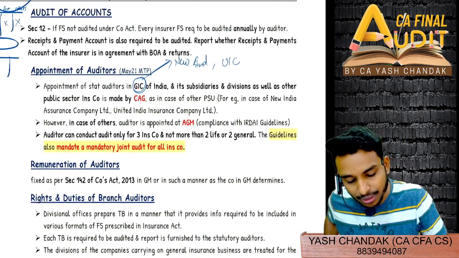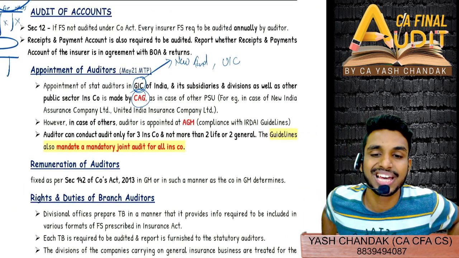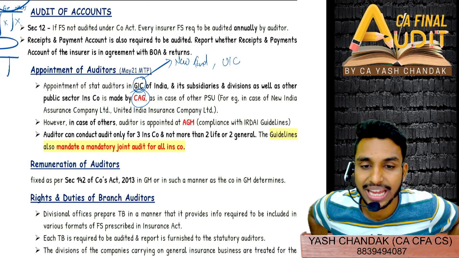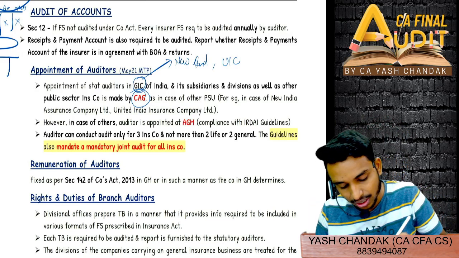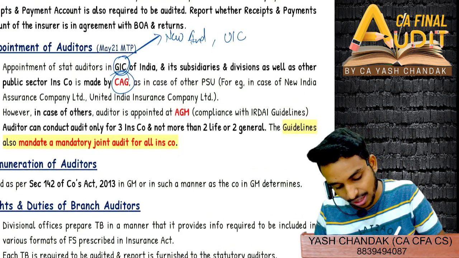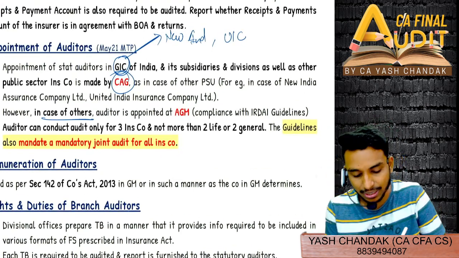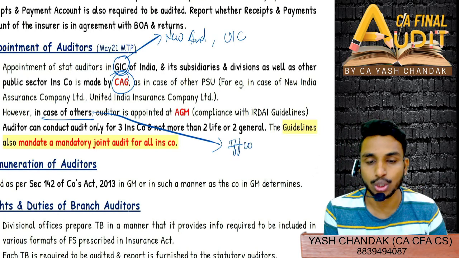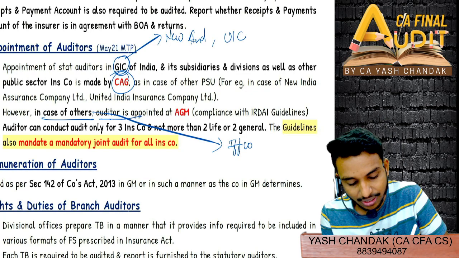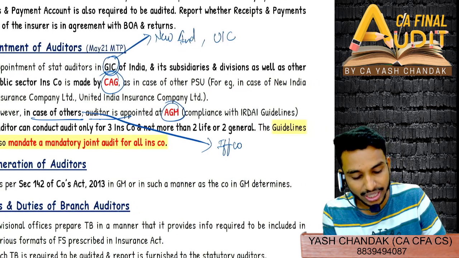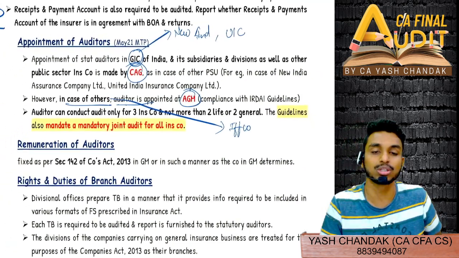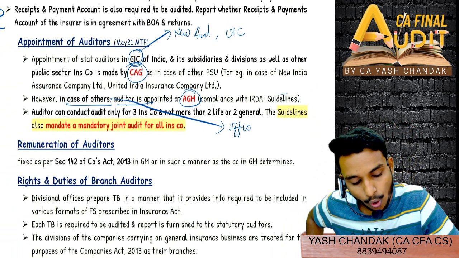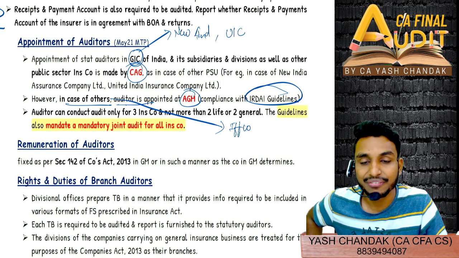So generally their appointment will be done by whom? CAG, because they are generally PSUs. The government shareholding is there, and therefore their appointment will be done by CAG. However, in case of other companies, like IFFCO Tokio or Bajaj Insurance, the auditors will be appointed normally like in companies, in the AGM, annual general meeting only, complying with all the IRDA guidelines. Very, very important.